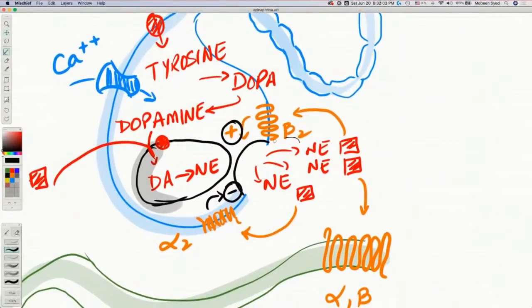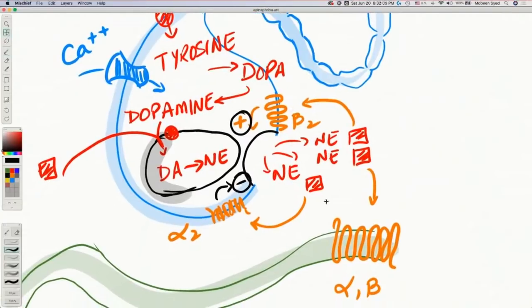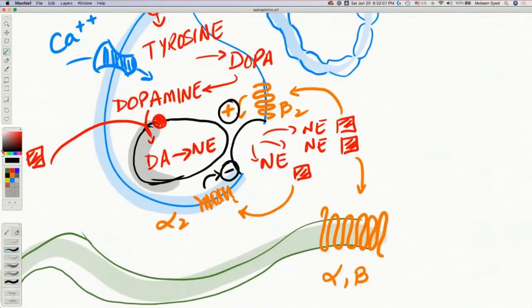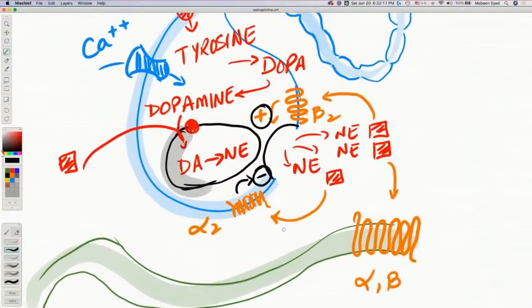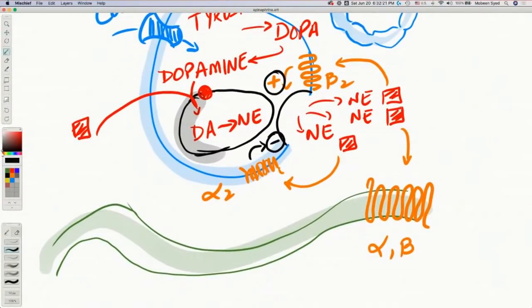Once the norepinephrine is released, check this out. Where will it work? Norepinephrine and epinephrine both work on alpha and beta receptors. We call them adrenergic receptors. I will discuss the receptors in a second, but let's just look at where it functions. These boxes are norepinephrine.